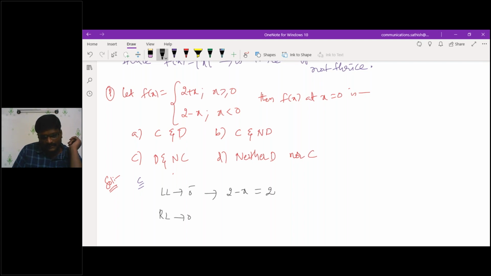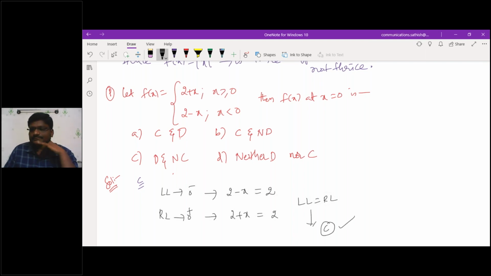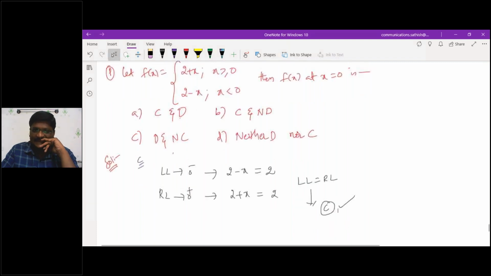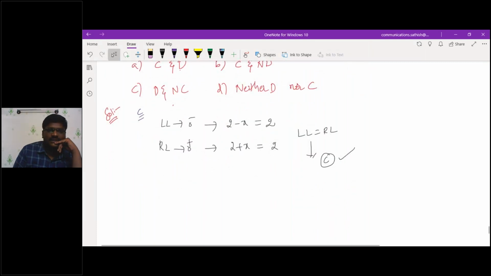For the right limit, 0 plus, greater than that, I have 2 plus x, which is 2. So the left limit is equal to the right limit, hence it is continuous. Am I correct? Yes, sir. And similarly, if I go with differentiability, any doubt?